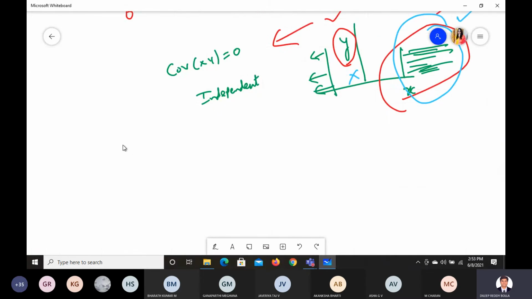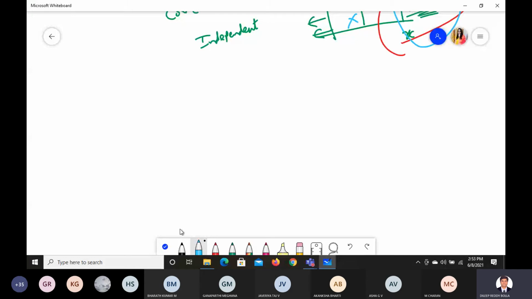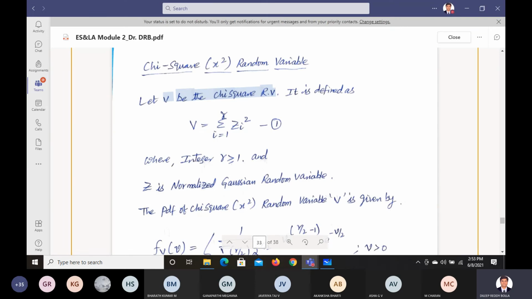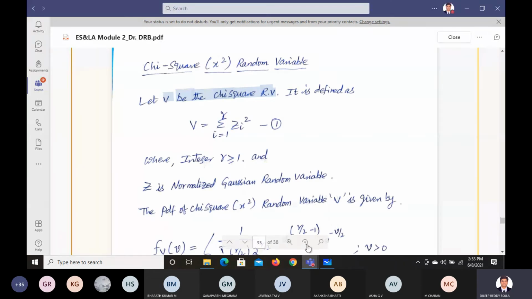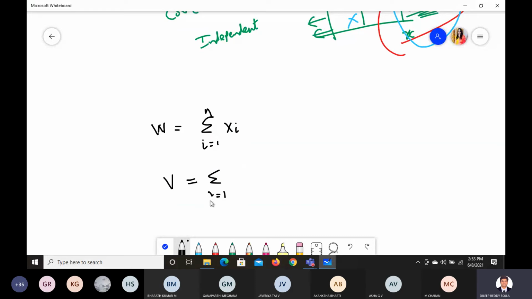Previously we wrote W. So W equals summation i equals 1 to n of xi. Now we are writing V. What is this V? V equals summation i equals 1 to R of Zi square. Instead of xi we wrote Zi square. It is i equals 1 to R, Zi square.